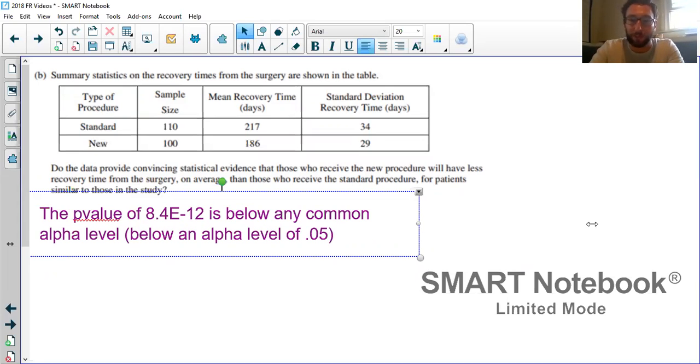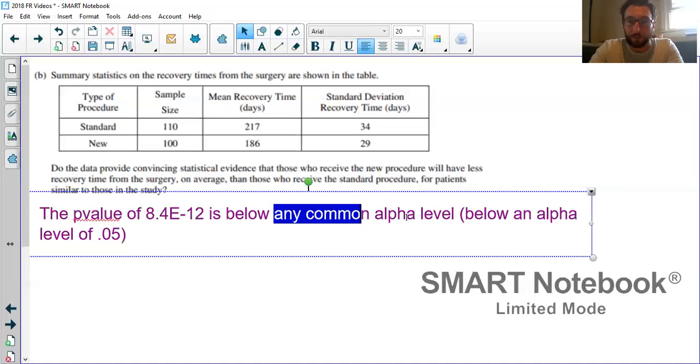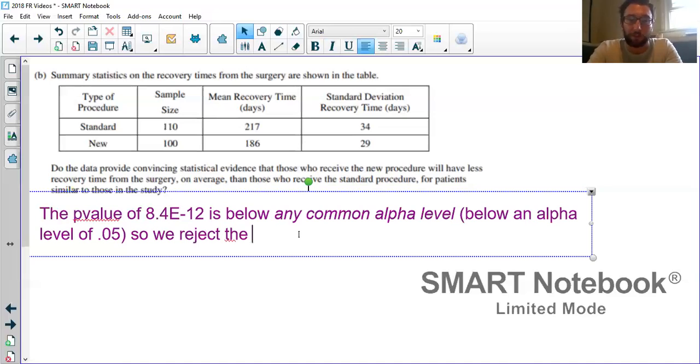So you can do what's in italics or parentheses, whatever you prefer. P is lower than alpha, we reject the null hypothesis. Reject the null, that means we're throwing out that original assumption. We're rejecting the assumption that a person was innocent, so we think they're guilty. Or here, we're rejecting the idea that the two means are the same, so we think there is evidence.